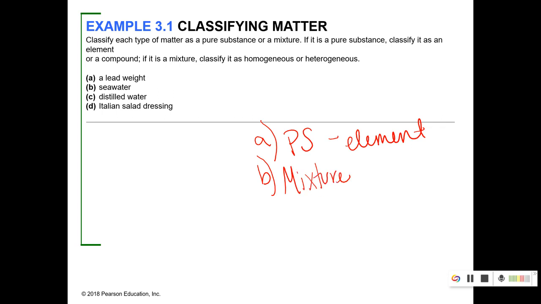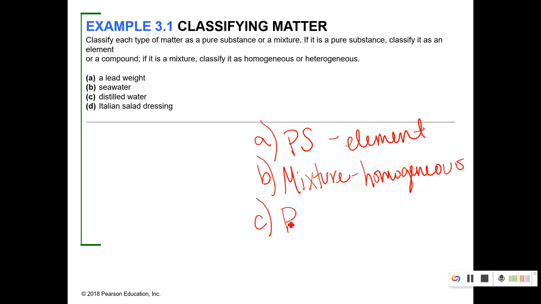There's a lot of stuff in seawater. The question is, is it homogeneous or heterogeneous? So just in the water, if you were to pull a cup of water out of the sea, could you physically separate that? Like the salt from the water, things like that. I would say no. So I would say this is homogeneous. If you wanted the salt out of it, you could evaporate the water or you could filter it.